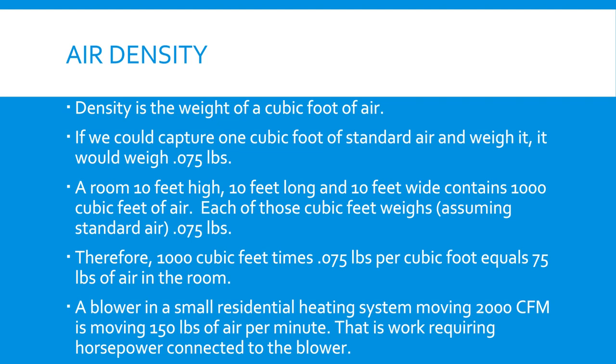For example, a room 10 feet high, 10 feet long, and 10 feet wide contains 1,000 cubic feet of air. Each of those cubic feet weighs, assuming standard air conditions, 0.075 pounds. So 1,000 cubic feet times 0.075 pounds per cubic foot equals 75 pounds of air in that room. One more short example. A blower in a small residential heating system is moving 2,000 cubic feet per minute. That's 150 pounds of air per minute. That is work requiring horsepower connected to that blower shaft inside that furnace.